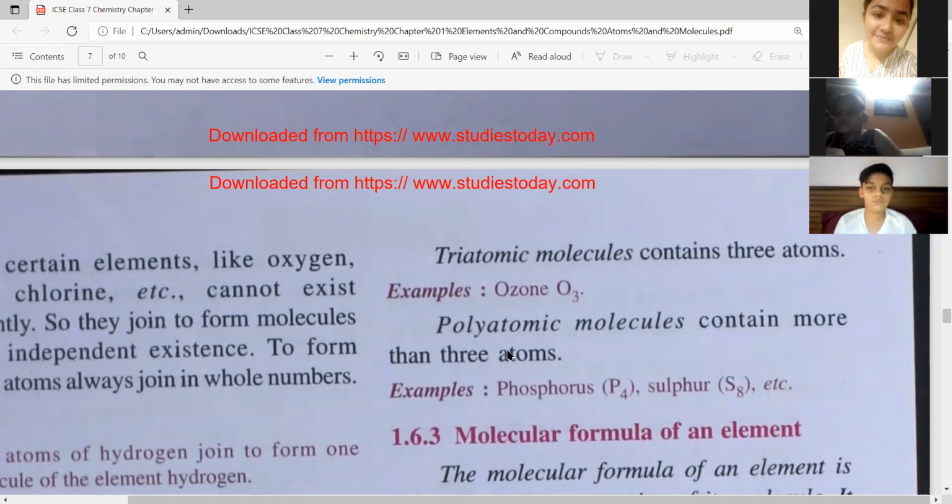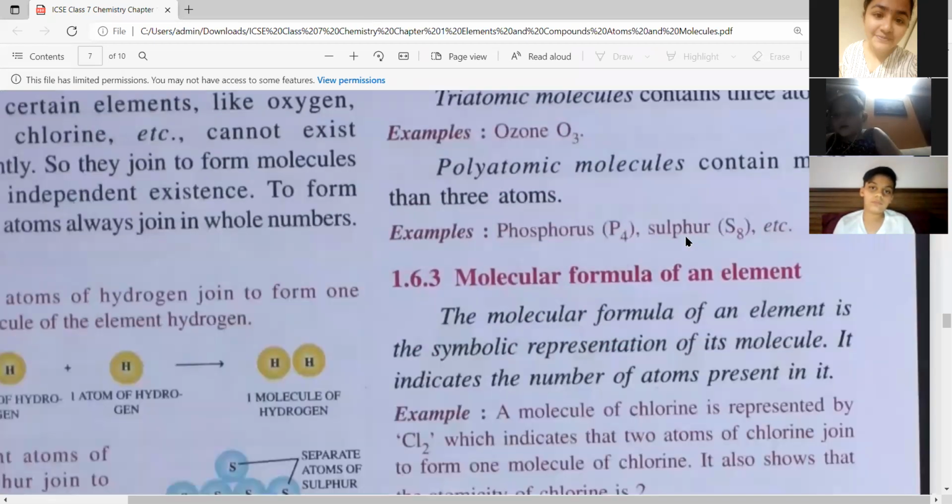3 atoms. Now what are polyatomic molecules? When they have more than 3 atoms. It can be 4, 5, 10, 100, 1000, lakh. More than three atoms are polyatomic molecules. Example, phosphorus, P4, sulfur, S8, etc. They have given you. Clear?